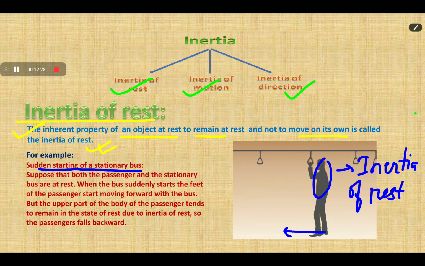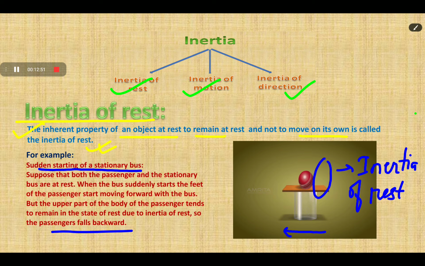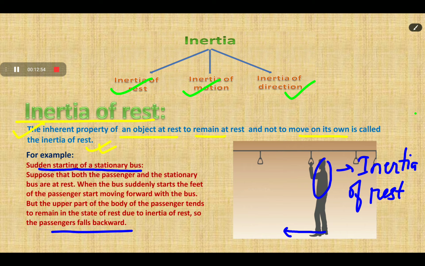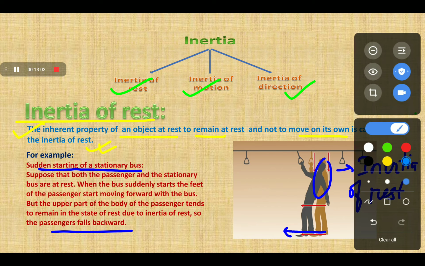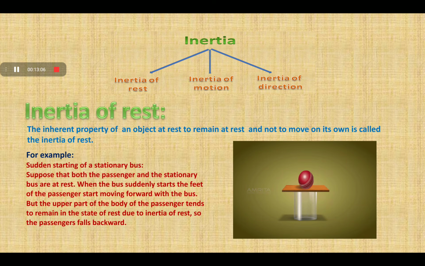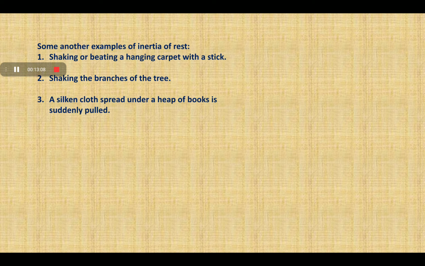Because the upper part of the body of the passenger is initially at rest and it doesn't want to change its state of rest, the upper part remains at rest due to the inertia of rest, so the passenger falls backward. This is the reason that when a bus or a car or any vehicle suddenly starts, we fall in the backward direction due to inertia of rest. Now, in the next slide, there are some more examples of inertia of rest.